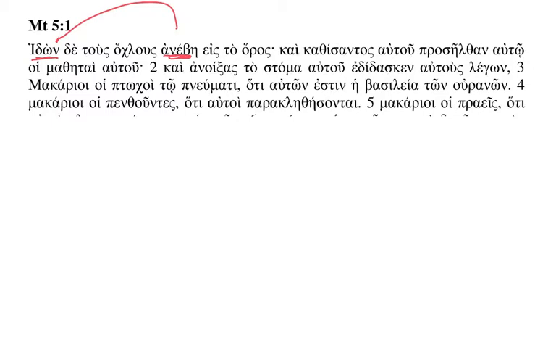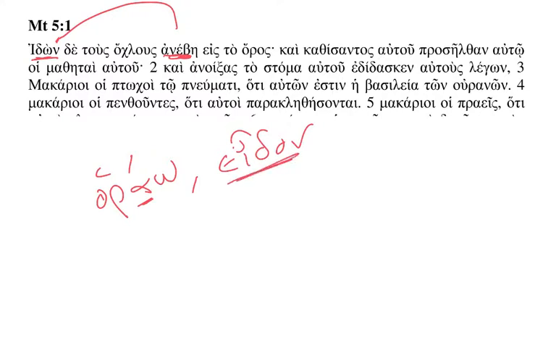And idon is from the verb horao, which means to see. Horao, of course, is an alpha contract verb, the third principal part of which is adon. Thus, when we turn this finite form into a participle, we have to drop off the augment, and thus the stem is id. So Jesus seeing, idon.